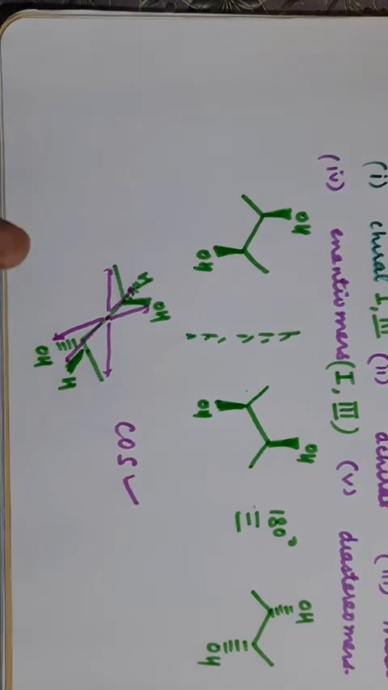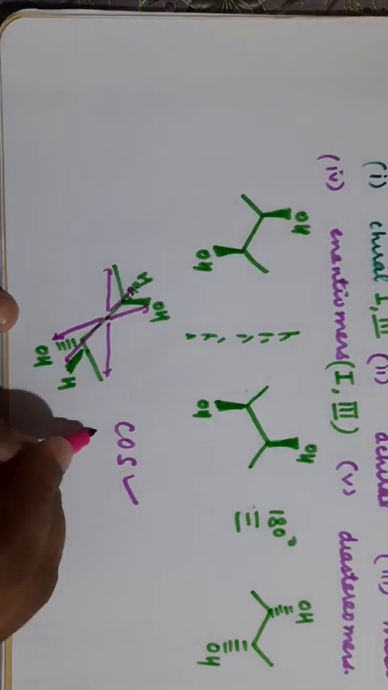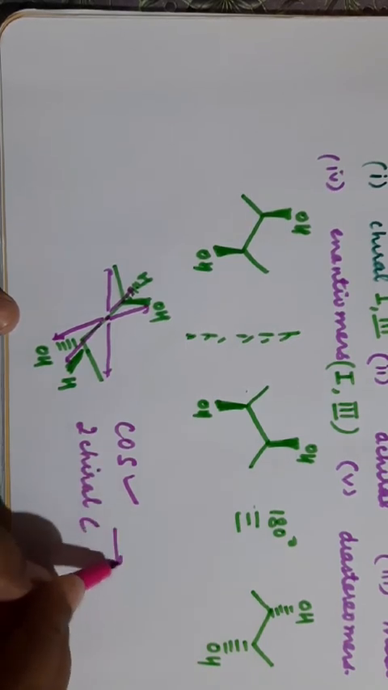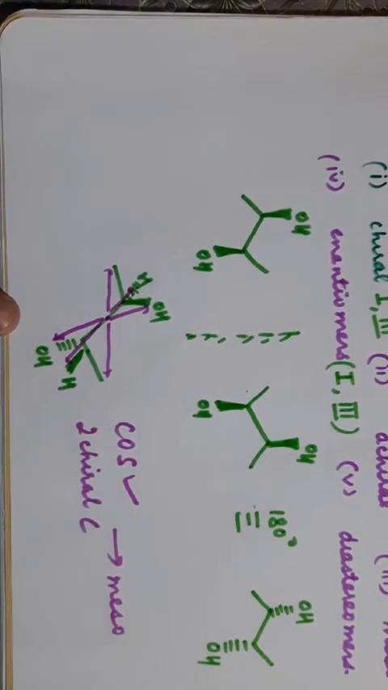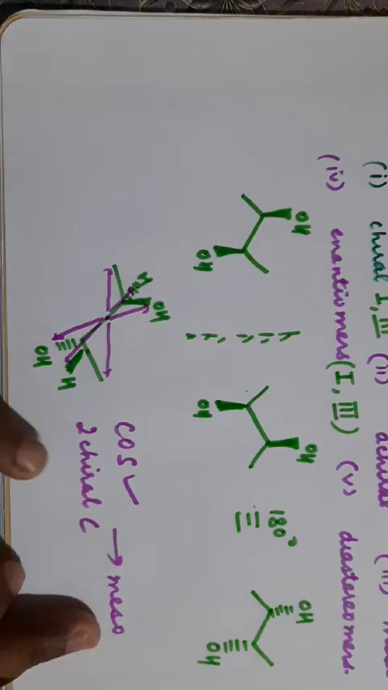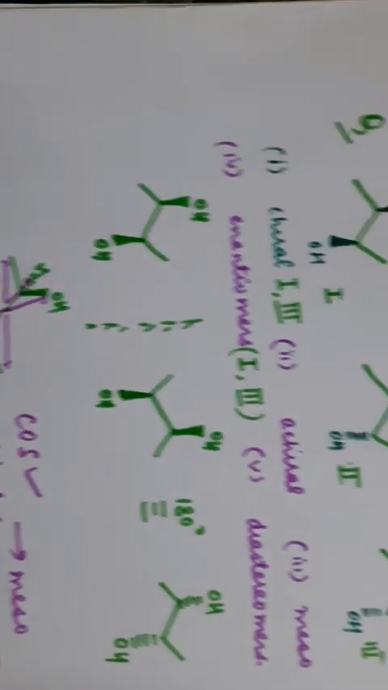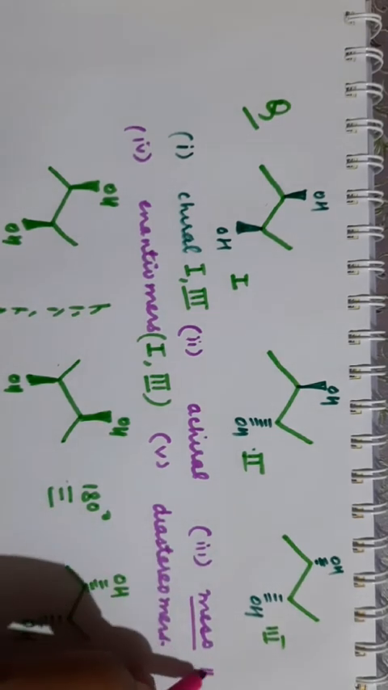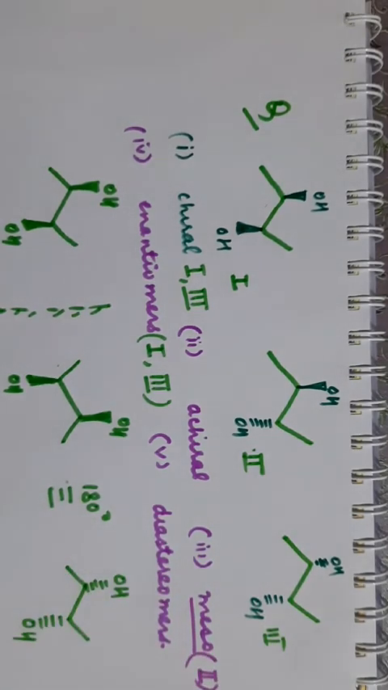Is there a chiral carbon present in this molecule? Yes, 2 chiral carbons are present in this molecule. So is this a meso compound? What is the condition for a meso compound? There must be a plane of symmetry or center of symmetry. There must be 2 chiral carbons. So it is a meso compound. So can we write the third answer? Meso compound was asked. The answer is second. Second is the meso compound.